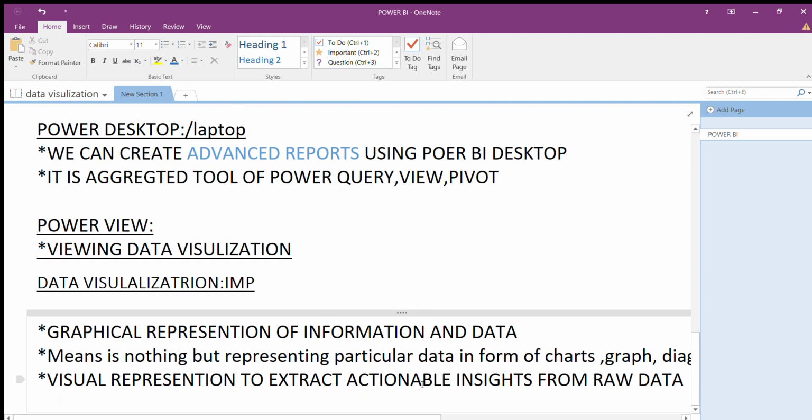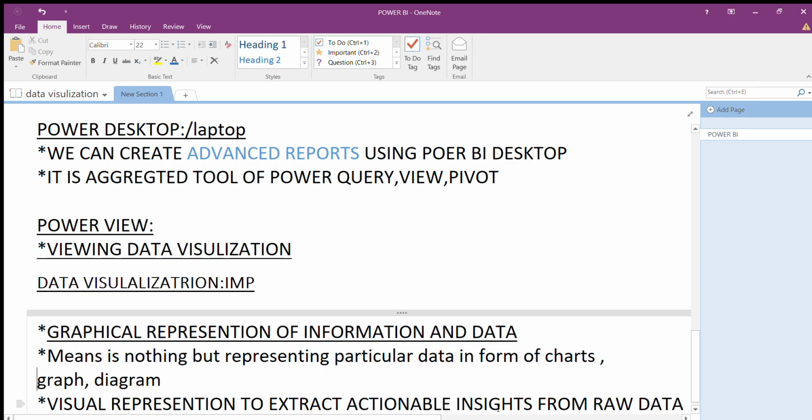See here, the graphical representation of information. Some information is there, and graphical representation means in the form of graphs, diagrams or charts. In charts we can use bar graphs, pie graphs, so many graphs and diagrams are there. We can represent the data in the form of charts, so that's why we call it data visualization, guys.